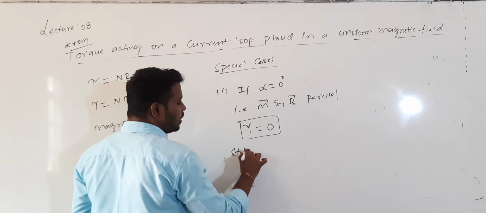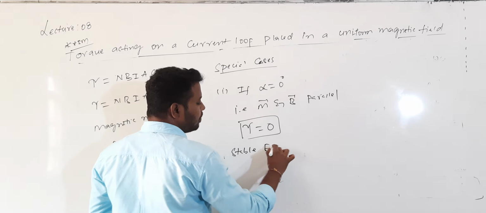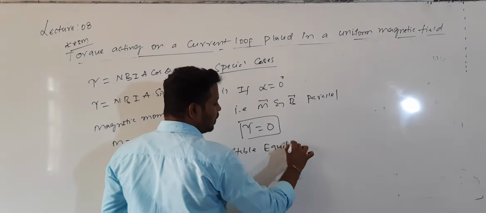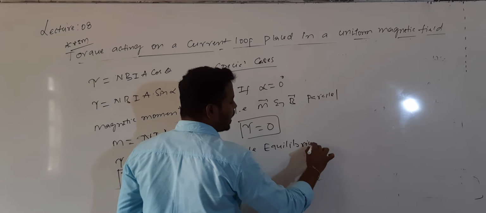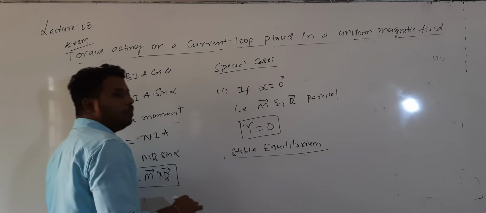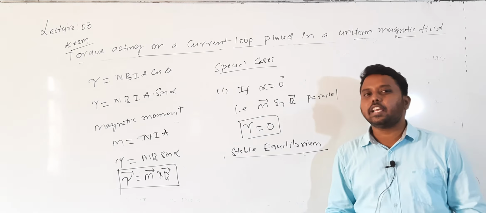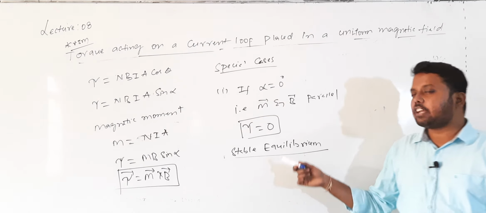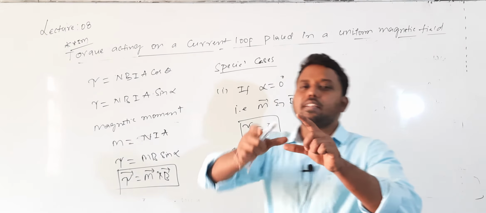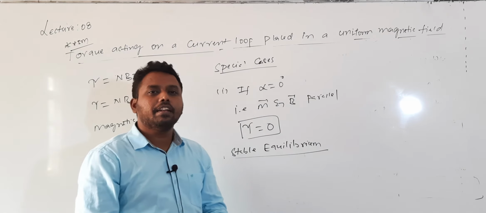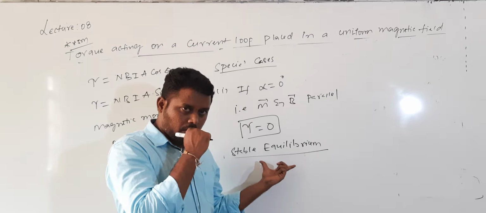That equilibrium is called stable equilibrium. So what is the meaning of stable equilibrium? Whenever the net torque acting is 0, the loop is said to be in stable equilibrium. From this equilibrium position, when you displace the loop, again it will align in the direction of the magnetic field.